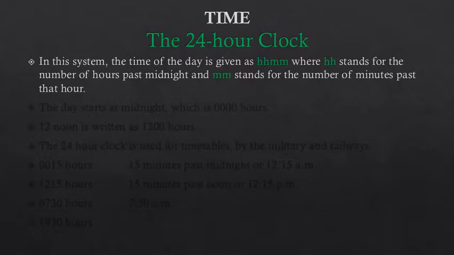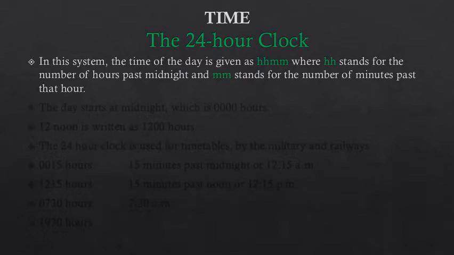Okay, HHMM, where HH stands for the number of hours past midnight, means how many hours have gone after midnight, and MM stands for the number of minutes past that hour, means how many minutes have already passed after that hour.